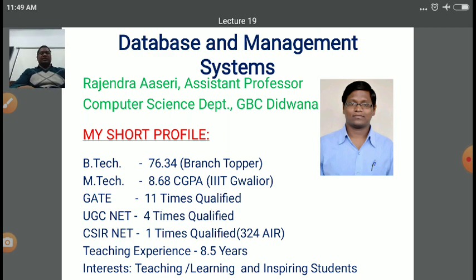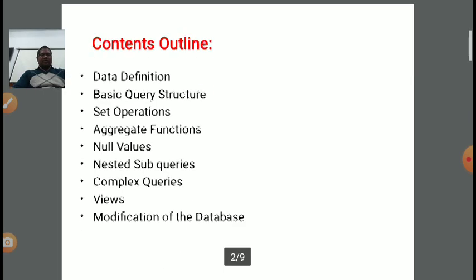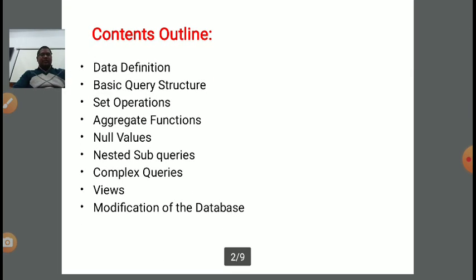We have started a lecture series on database management system, and up to this point we covered about 18 to 19 lectures related to database management system concepts. In the previous lecture, we discussed referential integrity and how to set a primary key and foreign key constraint in a relation while creating a table. Now, in today's lecture, first going in detail about today's lecture.